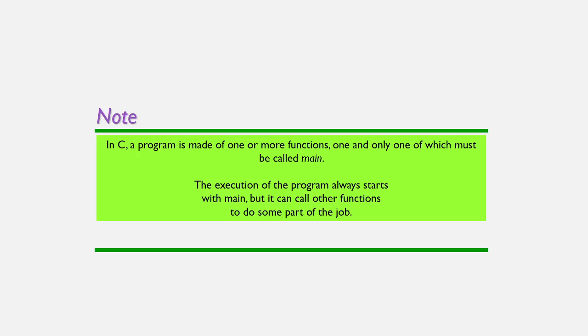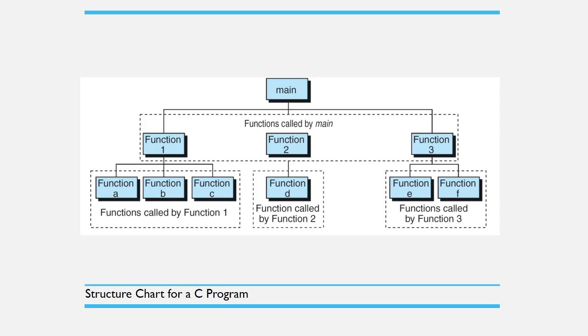So the execution of the program always starts with main, but it can call other functions to do some part of the job. So we have the function declaration, function definition, and we are going to call those functions inside the main method. Okay, just like this figure which shows the structure chart for a C program. We have the main function, and inside this main function we have the function calls that are calling function 1, function 2, and function 3.